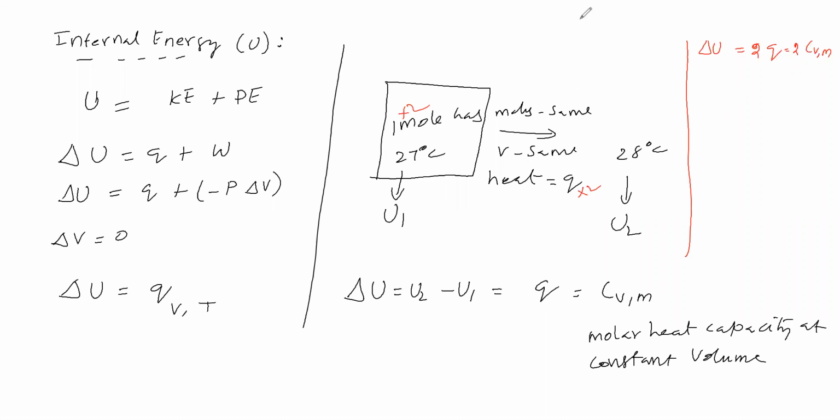Suppose we take n moles and raise by only 1 degree, then how much heat do we have to supply? That means n into q. Therefore we can say delta U is equal to nq, which is equal to n into CVM, because n moles we have taken. And if you raise the temperature by 2 degrees, like this, to 29 degrees Celsius, what will happen? Into 2, we have to supply that much heat. Therefore delta U is equal